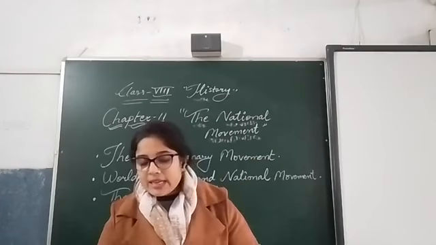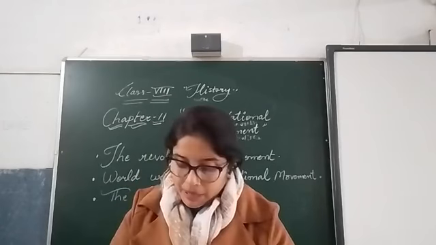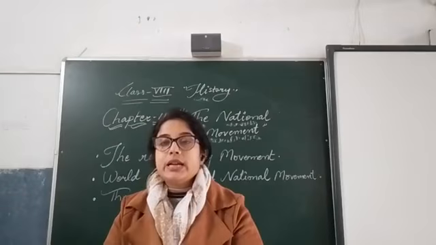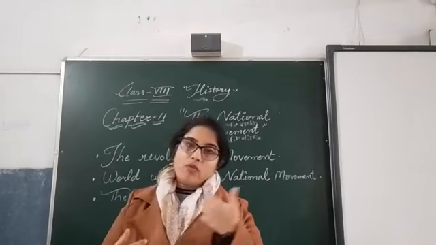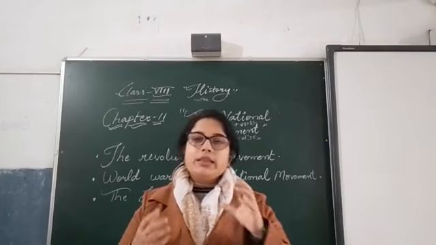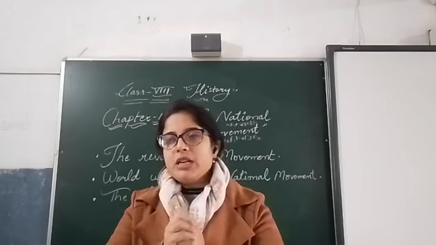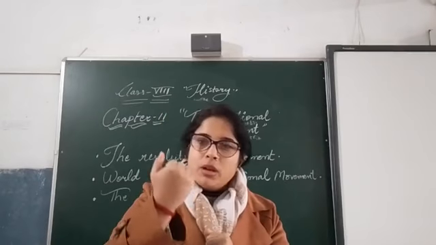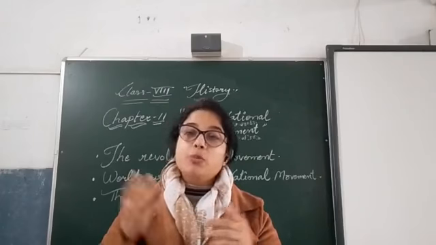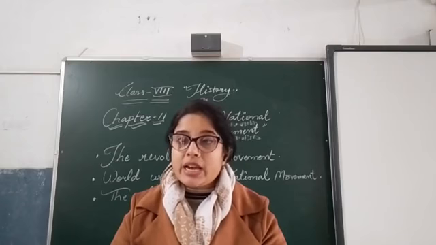Next, to formulate and deliberate on the demands of the Indians and present them before the government. What were the demands of the Indians? What were the policies and problems of the Indians? They made that unity, that Congress, to tell all these things to the British government, so that it would think about the problems going on in Indian society.